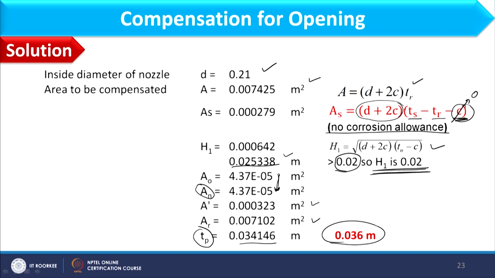So in that way we can find the thickness of the ring pad as 36 mm. Here I have again not added corrosion allowance, and the reason why I am not adding that I have already explained in example 1.